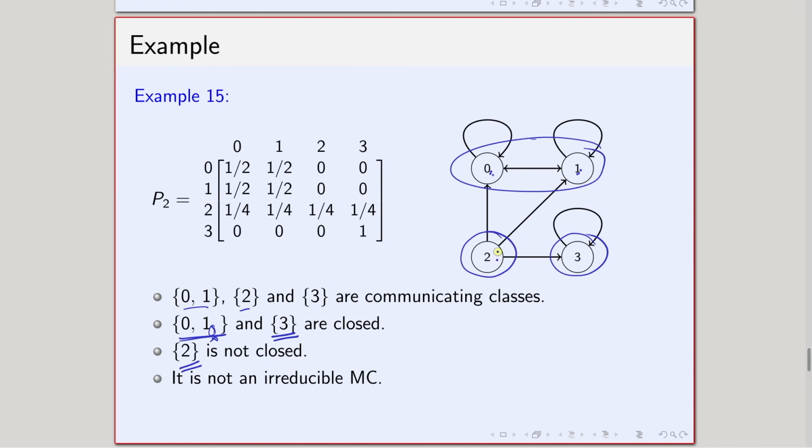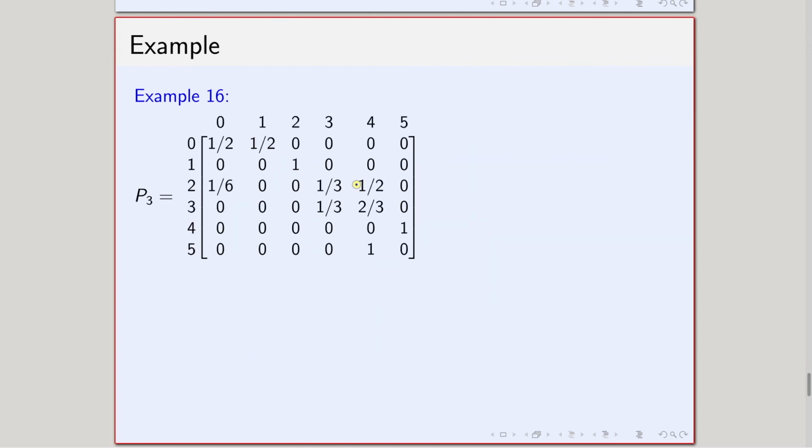The reason is that from 2 I can go to 1. So starting from 2 I can go out of this particular communicating class. That's why 2 is not closed. And of course this is not irreducible, because I have 3 communicating classes in this particular Markov chain.